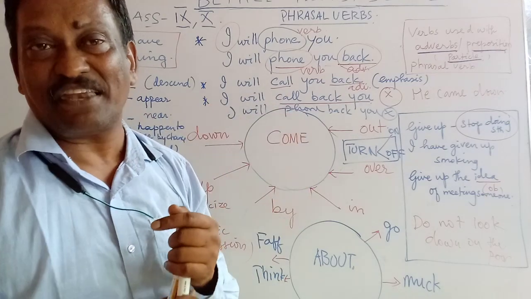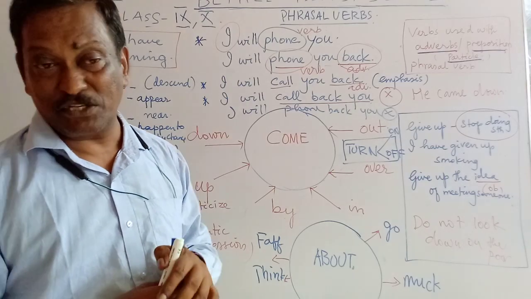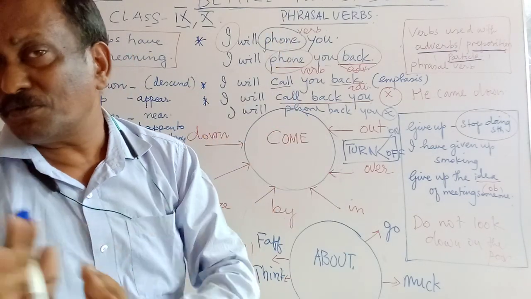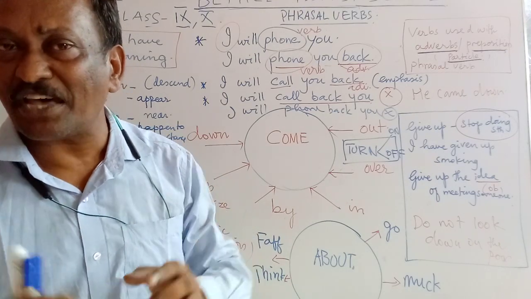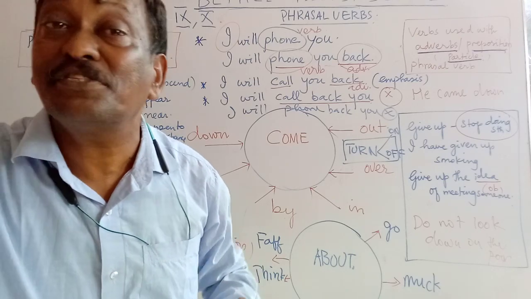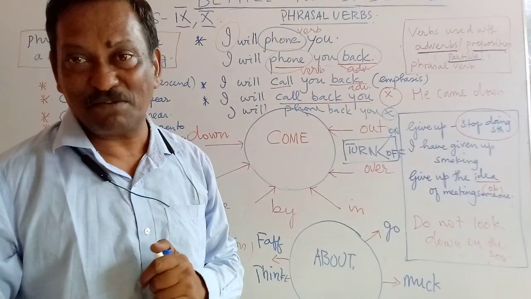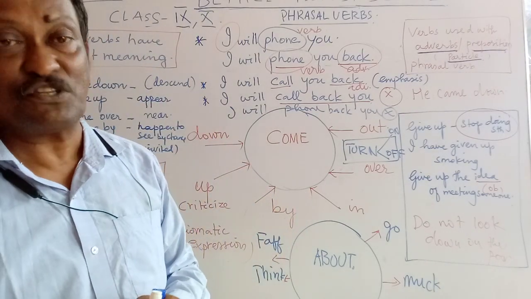When I use this sentence, come down to the level of the students, it means you have to adjust yourself according to the mindset of the children. So if you are teaching smaller class children, you have to come down to their level. Now, come down here is a phrasal verb. And it means you are adjusting yourself according to the level of the students.